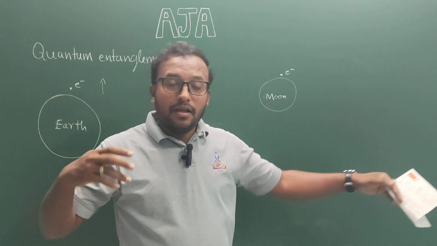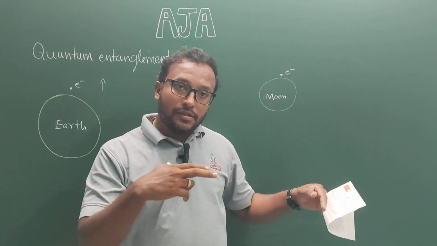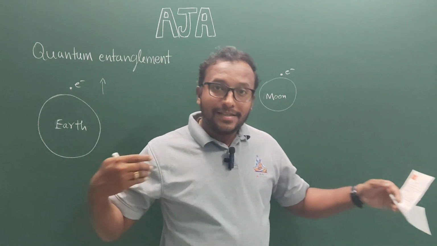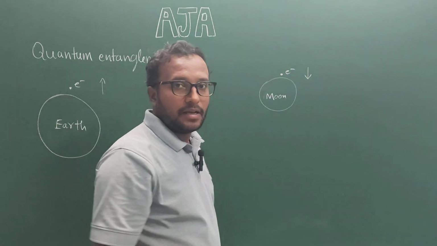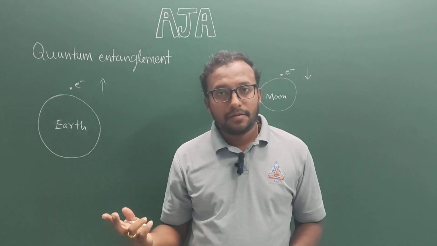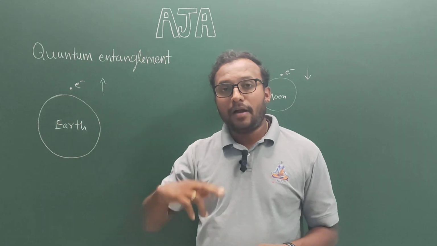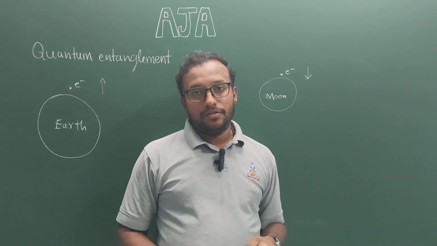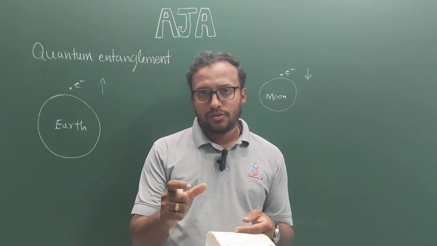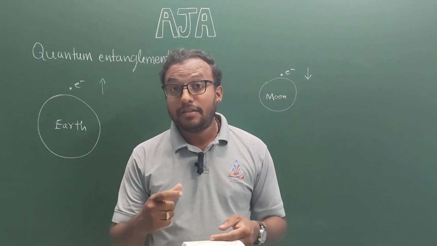It doesn't matter, the response will go instantly, and you will measure the spin of the other particle to be down. So this is how the two particles, even at very large distances, interact with each other. That means there is some mysterious connection between them.